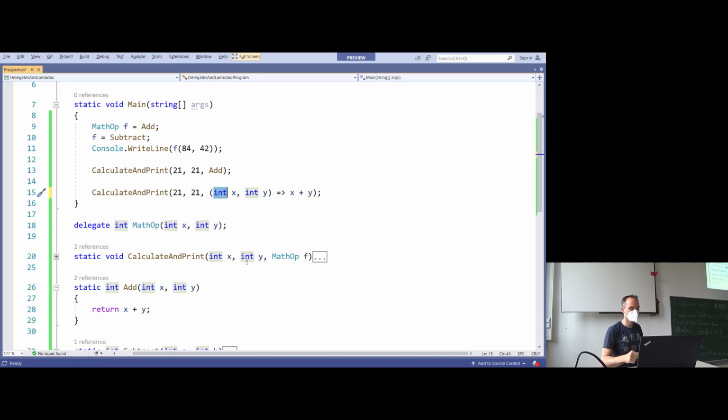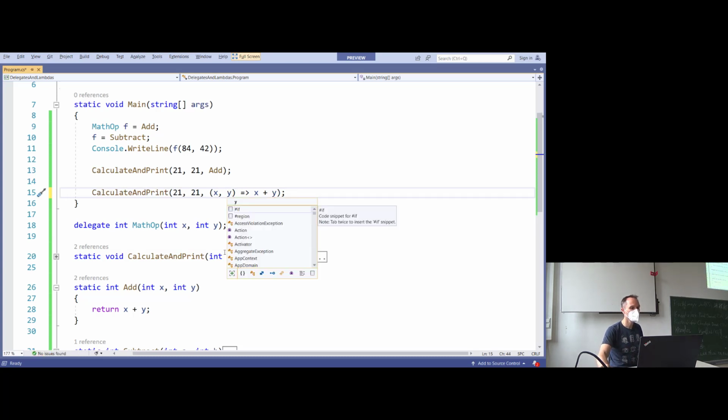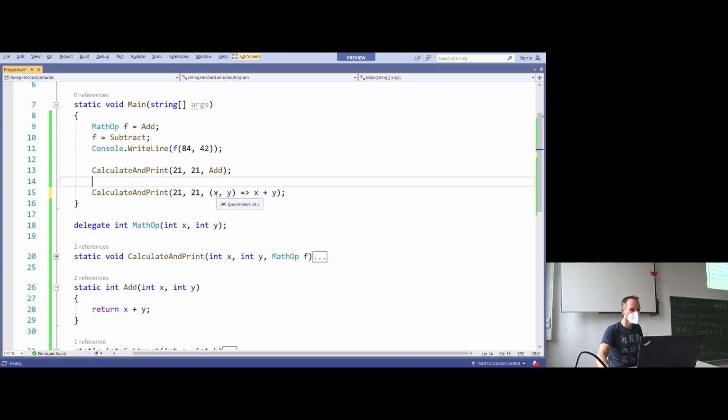So what you can essentially write is get rid of int, get rid of int. It's just x and y, you see? And why does the compiler still know that x is integer? Because it takes a look at the name of the method, looks up the method, takes a look at the third parameter. The parameter is a delegate. The delegate has a parameter. This is int, so the compiler can understand that x has to be an integer. There is no other option. So we, as developers, don't have to write so much code.